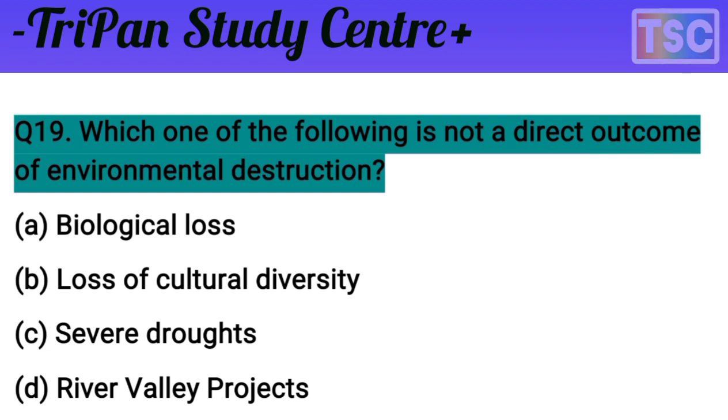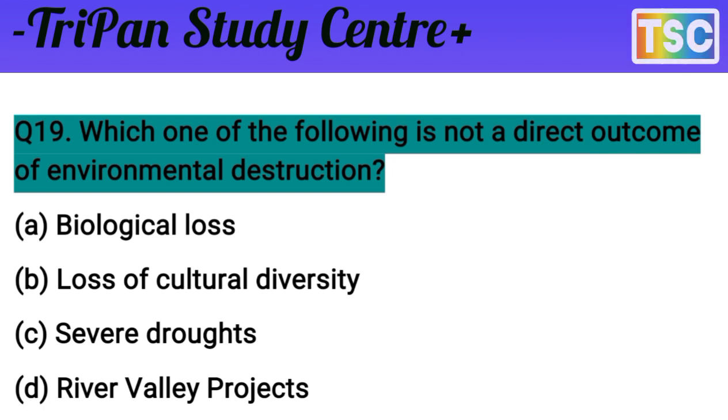You must have thought of your answer. Let's see what our answer for this question is. You know that question, understand. Understanding the question is mostly important here. The question is: which one of the following is not a direct outcome of environmental degradation? Is the question clear here? Not a direct outcome of environmental degradation.